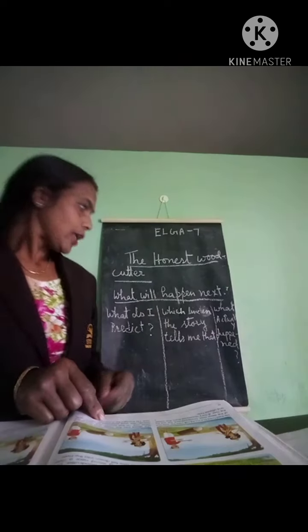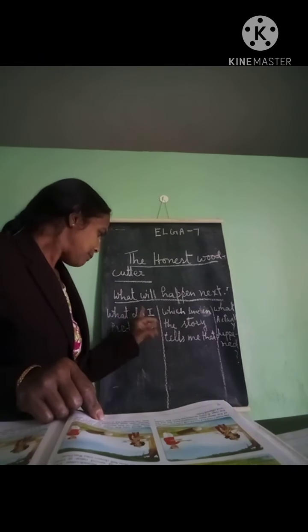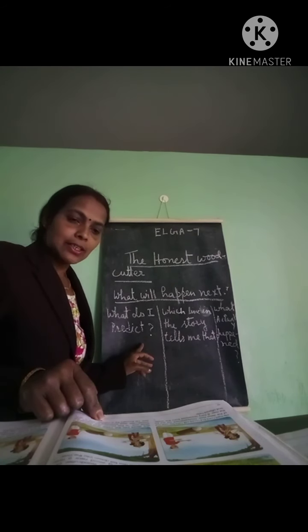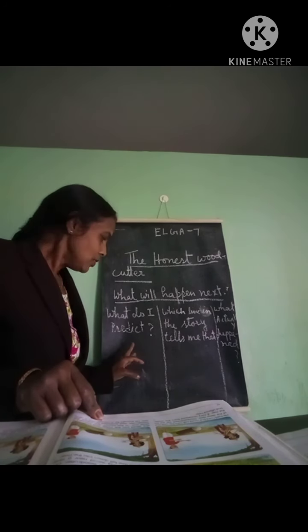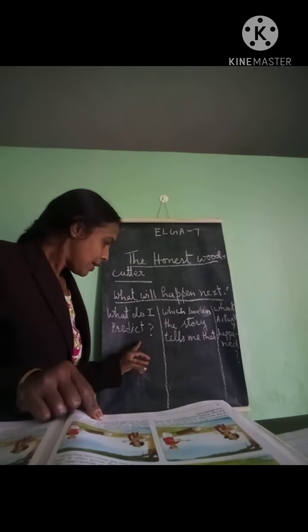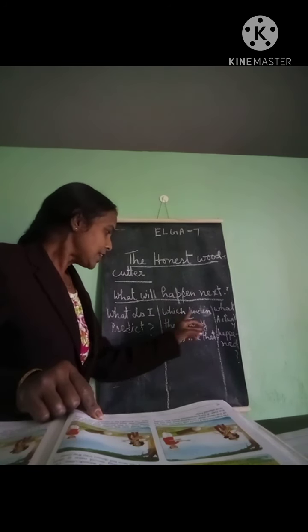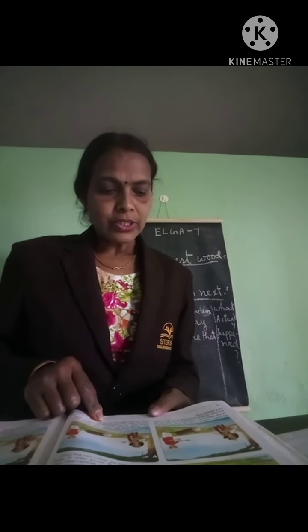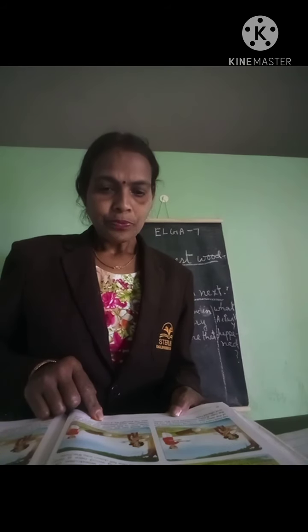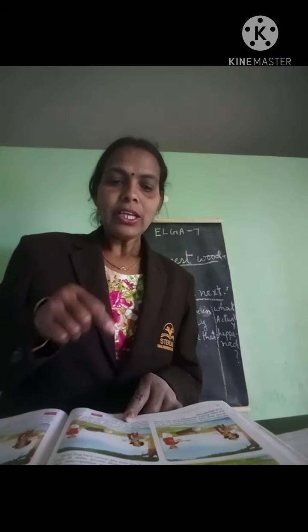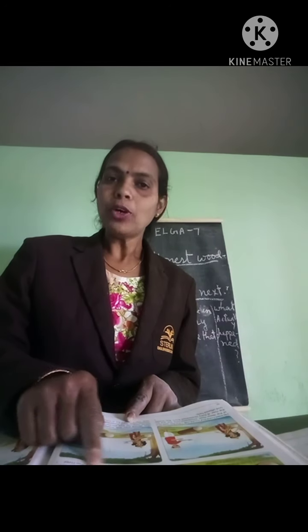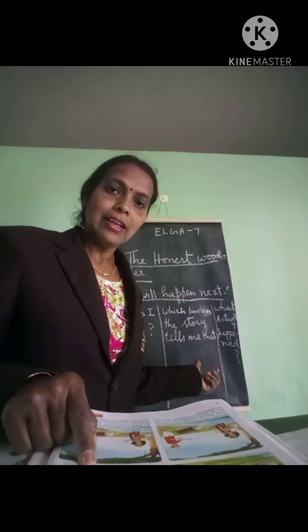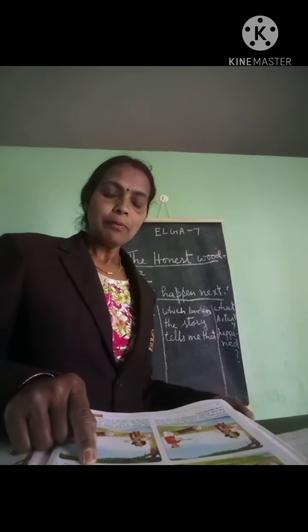So here you stop, you write. This is what you predict in what you are writing. You are going to write: This story is about a woodcutter, and he was poor. You have to write down that one. And which line in the story tells me that? First line only: Once there lived a poor woodcutter. You can write this line, or you can write your own line. It is correct only. There is no mistake.